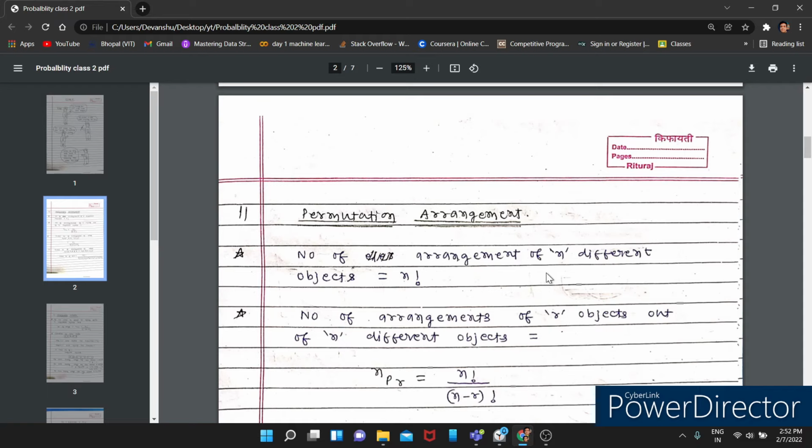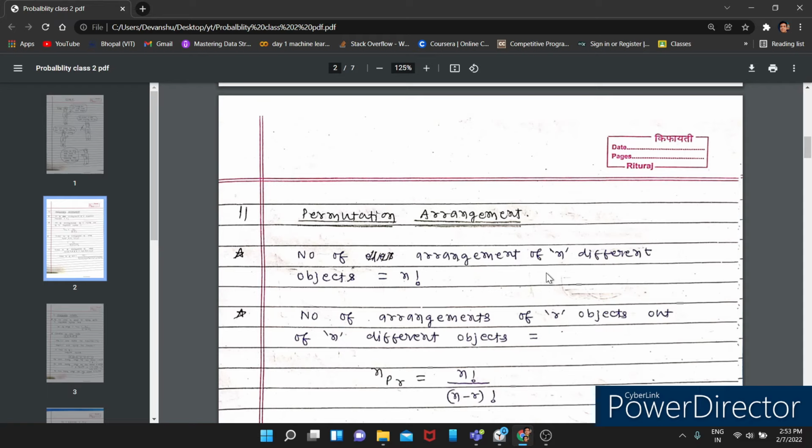For example, if four people are there and four chairs are there, and someone asks you how many different ways there are in which you can arrange these four different members on four different chairs, what will you give as the answer? 4 factorial. And how will you solve it? 4 into 3 into 2 into 1. From the number which is given, like 4 factorial or 5 factorial, we will go down to 1 and write multiplication between those numbers.